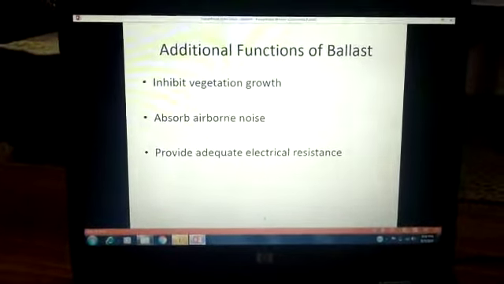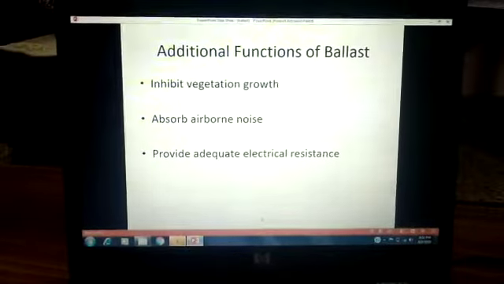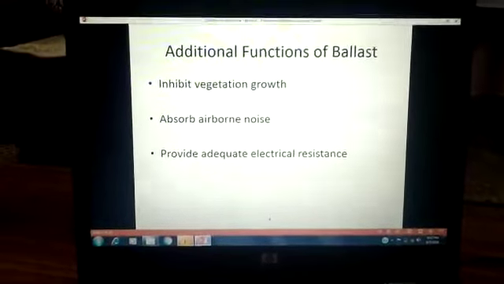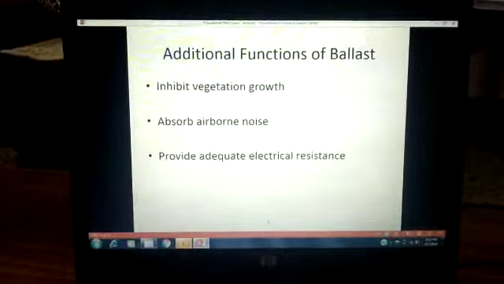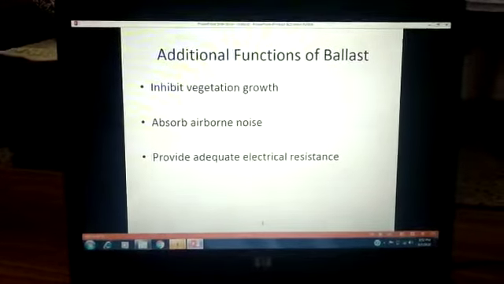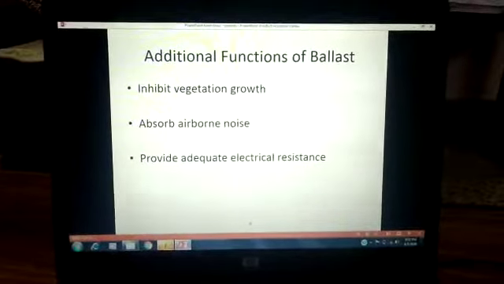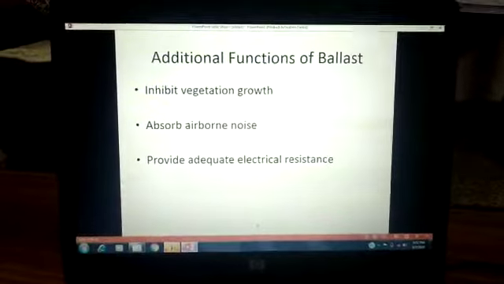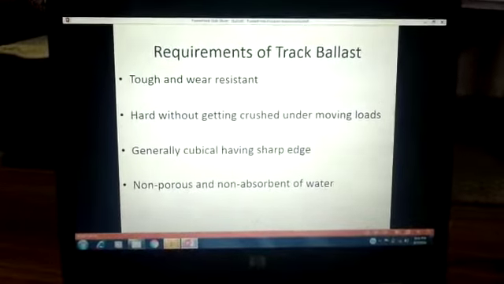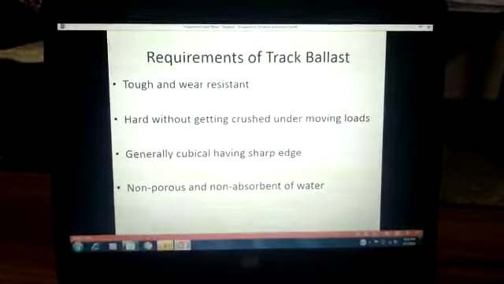It helps in the growth of vegetation as well as absorbs the airborne noise, because of the noise which is created by the rail moving on the track. It provides adequate electrical resistance. So these are the important requirements of the track ballast.